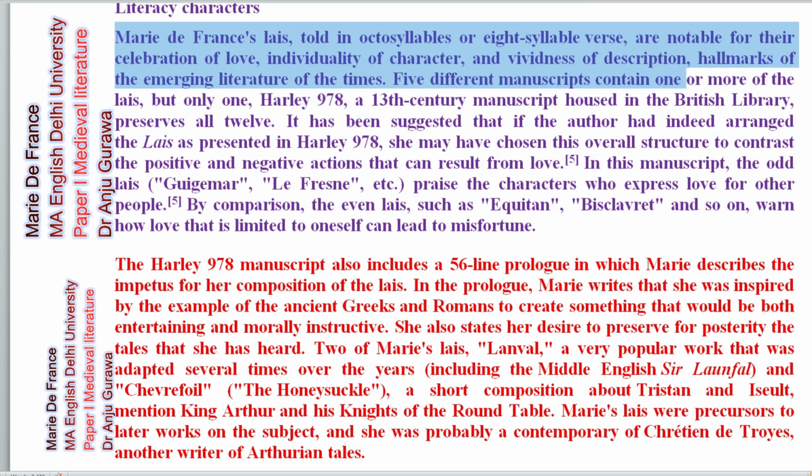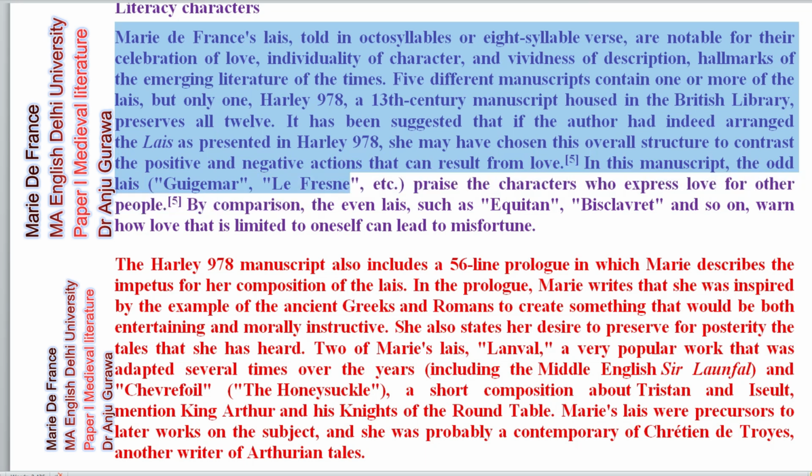Five different manuscripts contain one or more of the lays, but only one, Harley 978, a 13th century manuscript housed in the British Library, preserves all 12. It has been suggested that if the author has indeed arranged the lays as presented in Harley 978, she may have chosen this overall structure to construct the positive and negative actions that can result from love. In this manuscript, the old lay Guigemar appraises the character who expresses love for another.